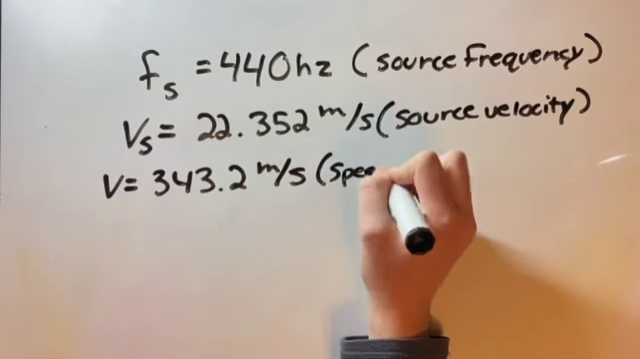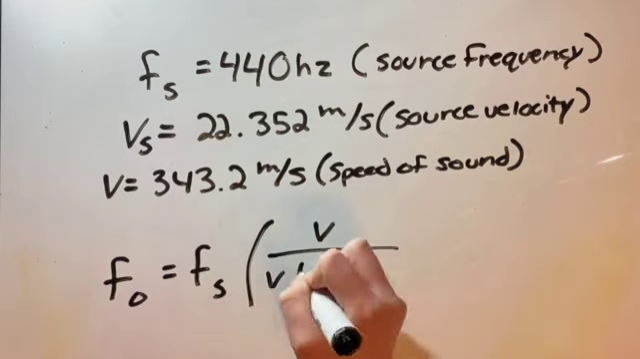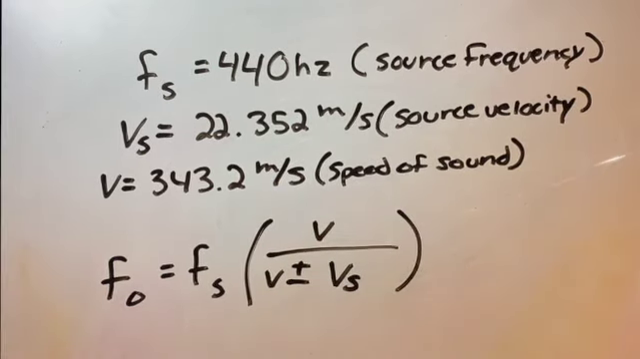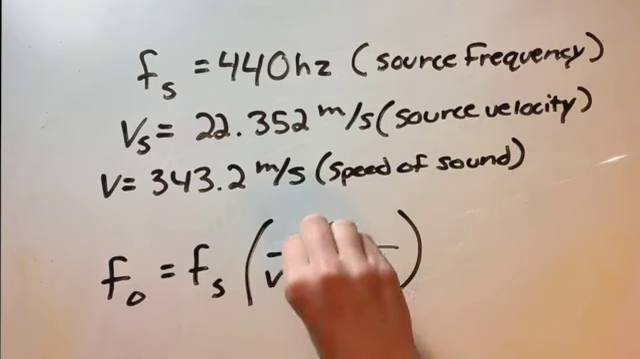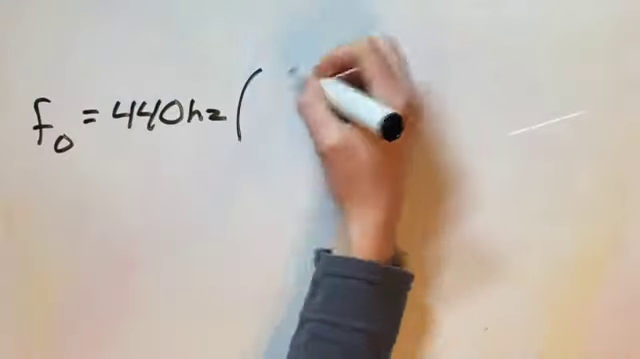Given that the speed of sound v is roughly 343.2 meters per second, we are able to solve for the observed frequency as the car is approaching and leaving using this formula. If you plug in a negative source velocity, that indicates that the car is headed toward you, and if you plug in a positive source velocity, that indicates that the car is headed away from you.